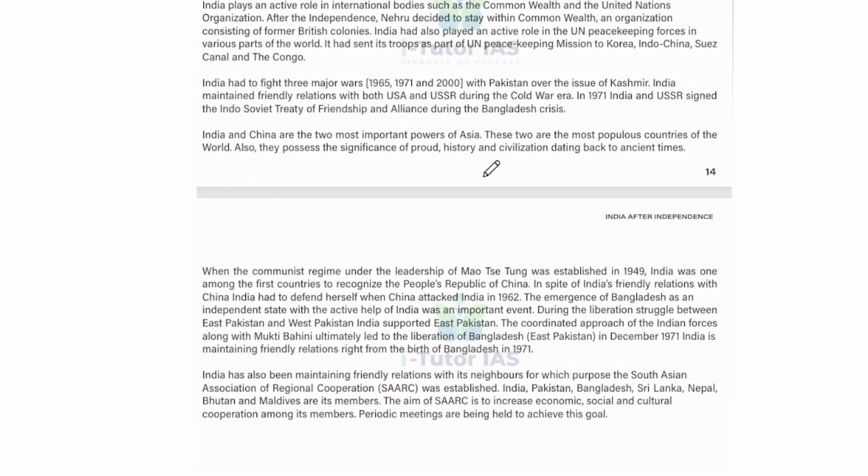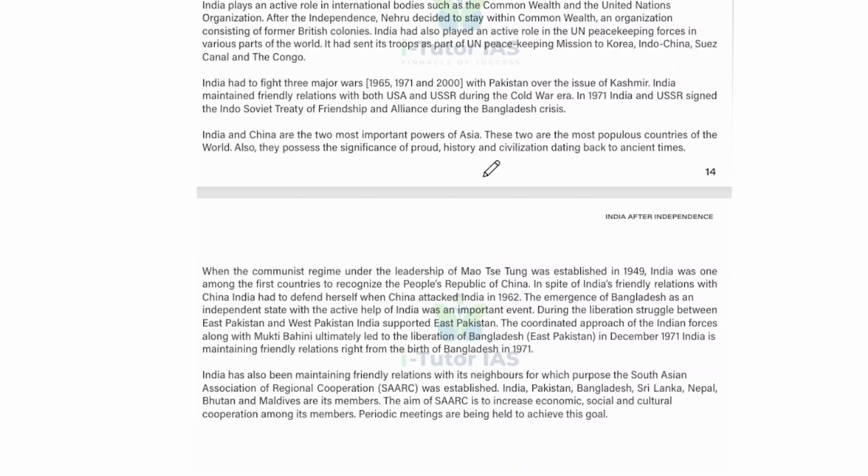And India plays an active role in international bodies such as the Commonwealth and the United Nations Organization. After independence, Nehru decided to stay within the Commonwealth, an organization consisting of former British colonies. And India has also played an active role in the UN peacekeeping forces in various parts of the world, and it sent its troops as part of UN peacekeeping missions to Korea, Indochina, Suez Canal, and the Congo.